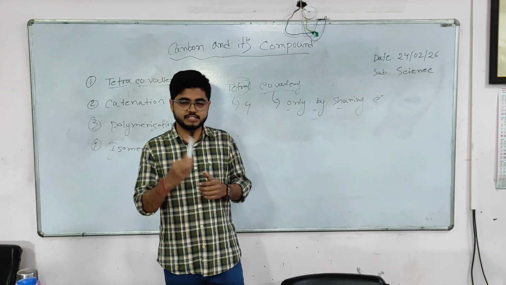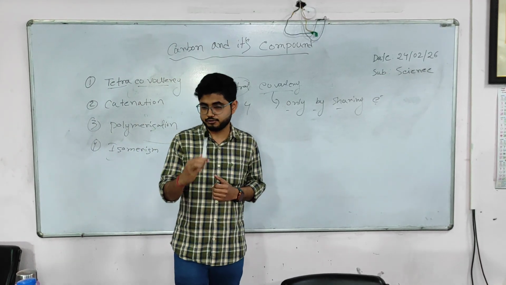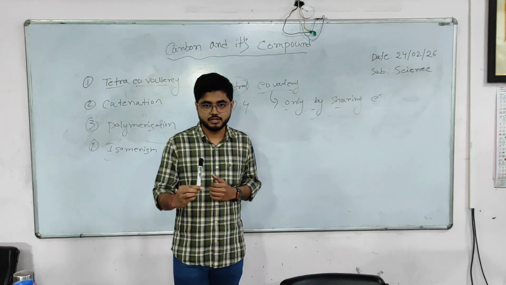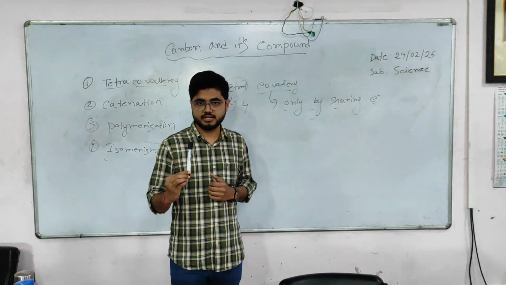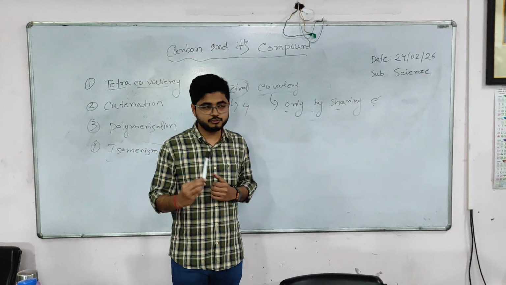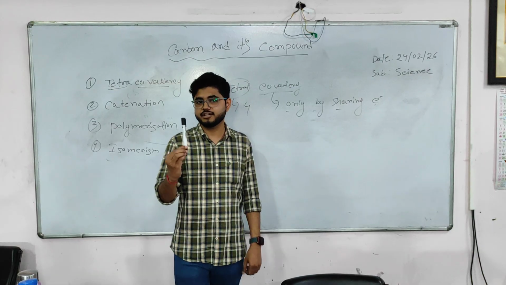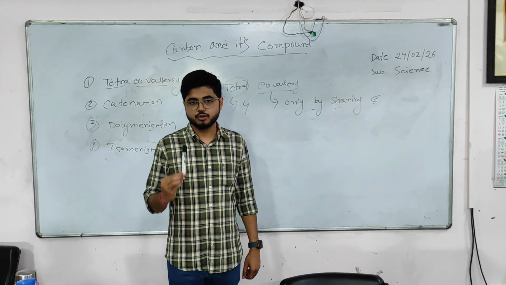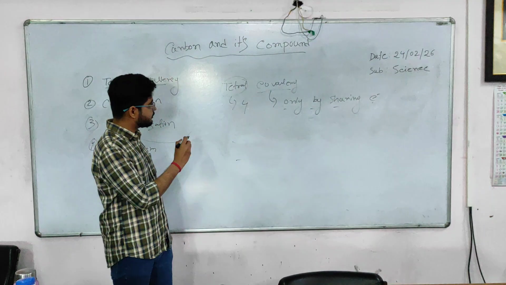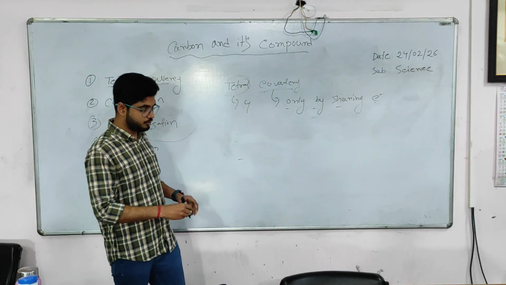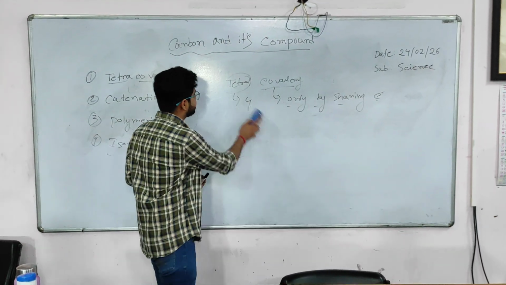Suppose this is a marker, and I need this marker and you also need this marker. What can we do? We can share this marker between both of us. That will be a bond formed by sharing of electrons, and the bond will be called a covalent bond. Similarly, carbon also does the same. Carbon shares its 4 electrons.